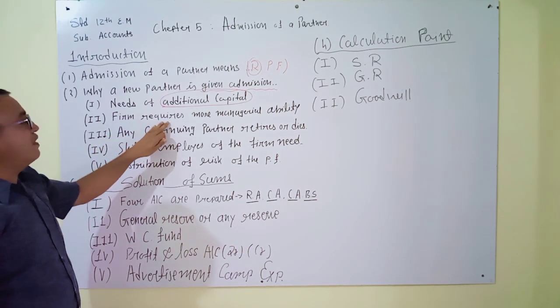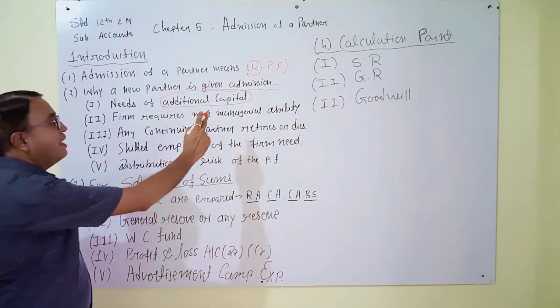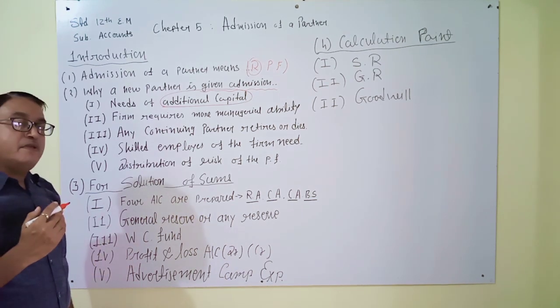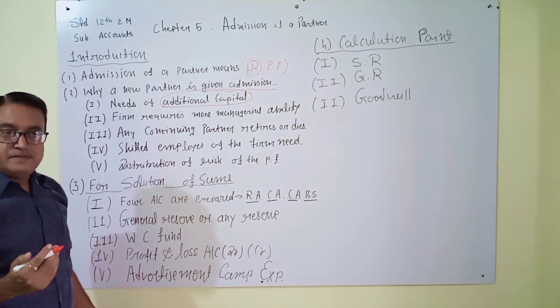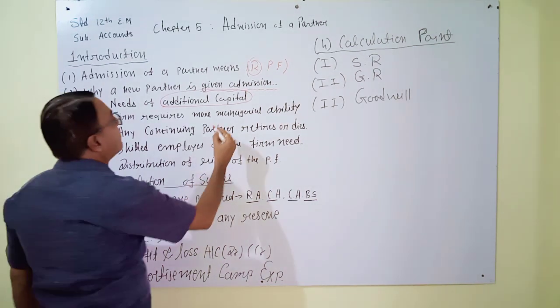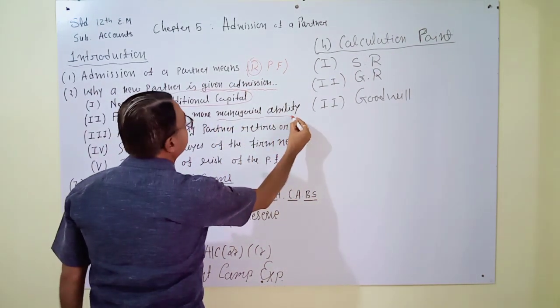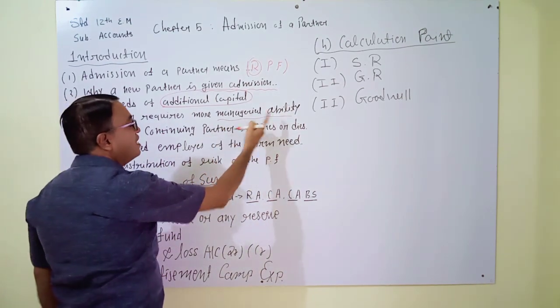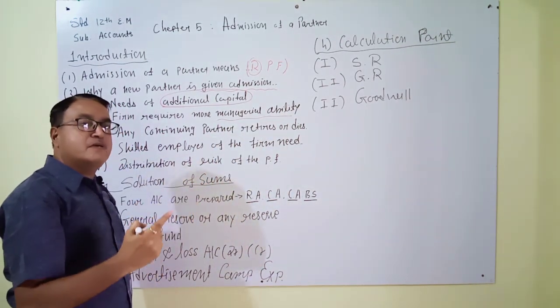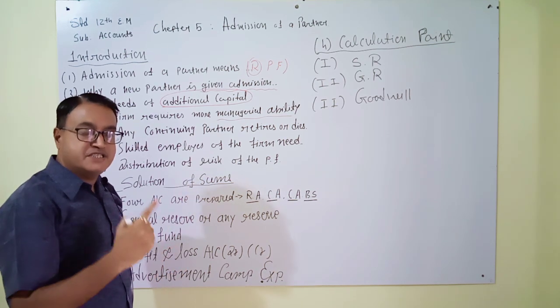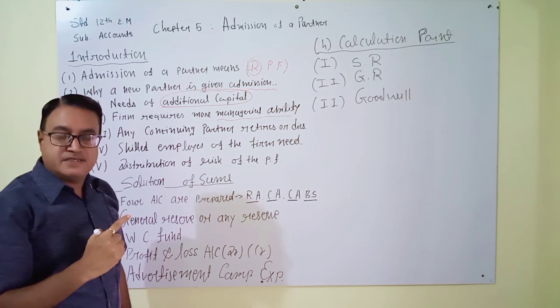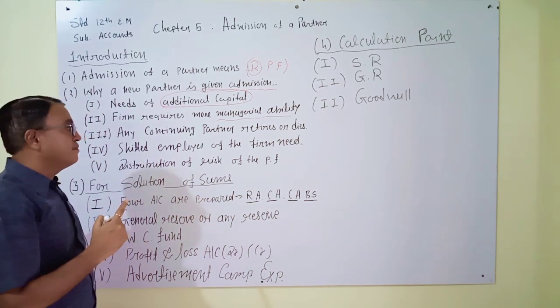the firm requires more managerial ability. We all know that without perfect managerial ability, we cannot continue our business. We cannot develop our business. You know that.